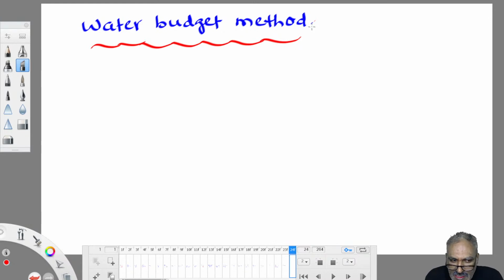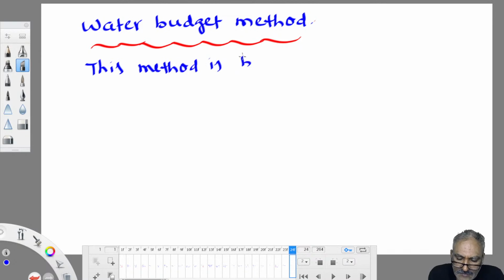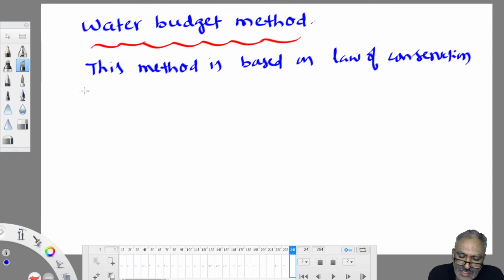This evaporation loss estimate is based on the law of conservation of mass. What is the law of conservation of mass? Mass can neither be created nor destroyed.